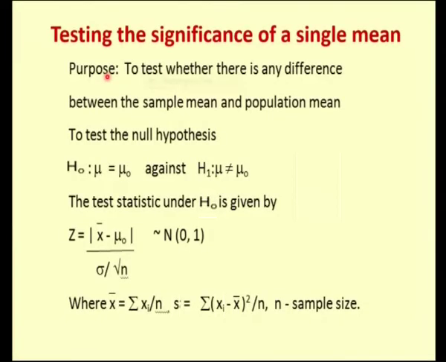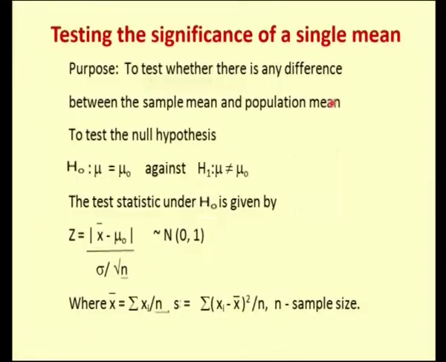Next, we are going to discuss the testing of significance of a single mean. The purpose of this test is to find whether there is any difference between the sample mean and the population mean. In our first test, we discussed the difference between sample proportion and population proportion, but here we are going to deal with the average value. So, instead of proportion, if you have a mean value, then you can compare the sample mean with the population mean.